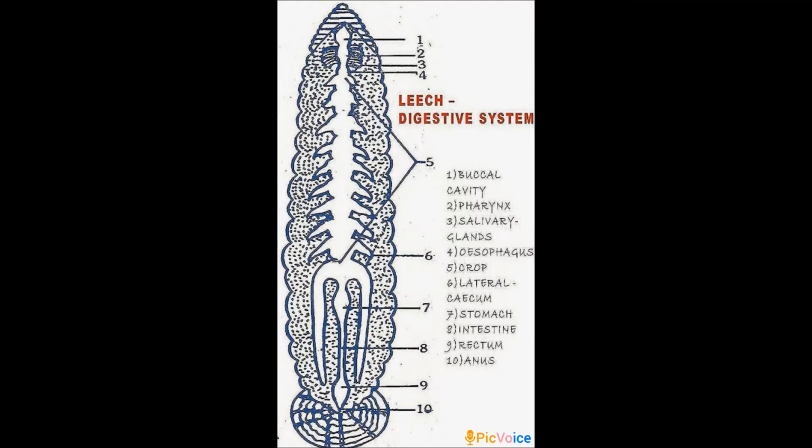Then the pharynx leads to the crop through a short and narrow esophagus. In the picture you can notice the parts one by one. Next, the crop is the largest portion of the alimentary canal.